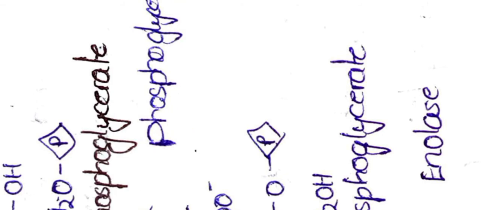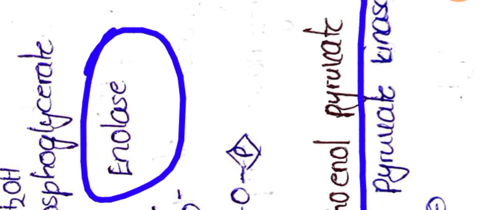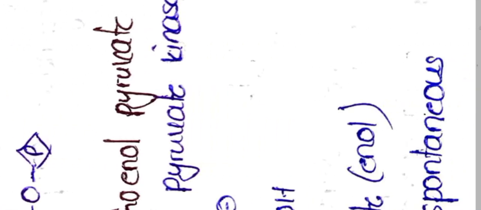And in the next step, this 2-phosphoglycerate is converted into phosphoenol pyruvate by the enzyme enolase, and this is a Mg+2 dependent reaction. And in the next step, this phosphoenol pyruvate is converted into pyruvate by the enzyme pyruvate kinase, and here ATP is produced from ADP. Okay, so this is how glycolysis will take place.